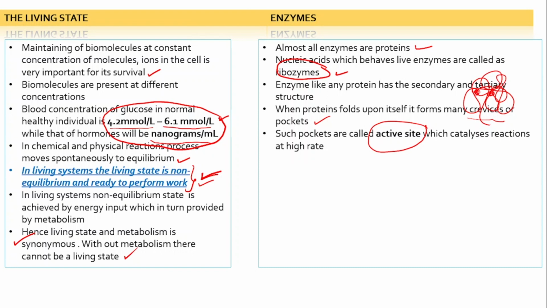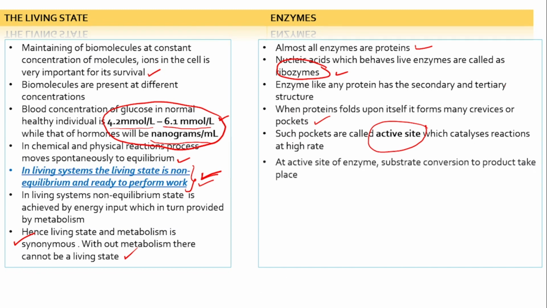These crevices are actually called the active site, which catalyzes the reaction at a higher rate. At the active site of the enzyme, substrate conversion to product takes place, where the substrate will convert into product. That we'll see through the pictorial representation in the next slide.